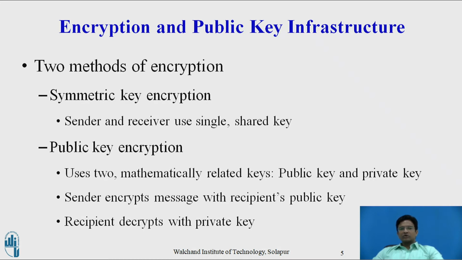A more secure form of encryption is called public key encryption, which uses two keys, one shared or public, and one totally private. The keys are mathematically related, so that data encrypted with one key can be decrypted only using the other key.